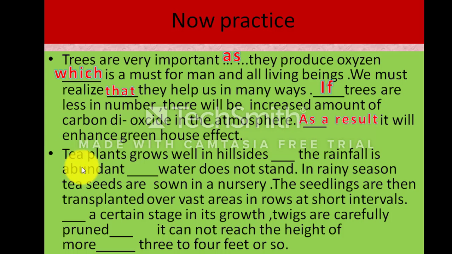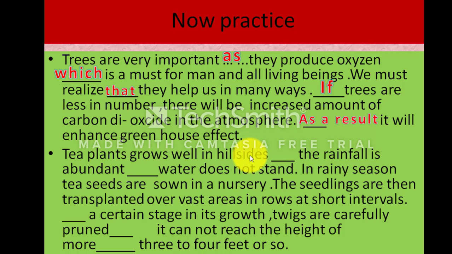Okay, look another. Tea plants grow well in hillsides. Dash the rainfall is abundant. Water does not stand. Look at here. In rainy season, tea seeds are sown in nursery. The seedlings are then transplanted over vast areas in rows at short intervals. Dash a certain stage in its growth. Twigs are carefully pruned. It cannot reach the height of more than 3 to 4 feet or so.